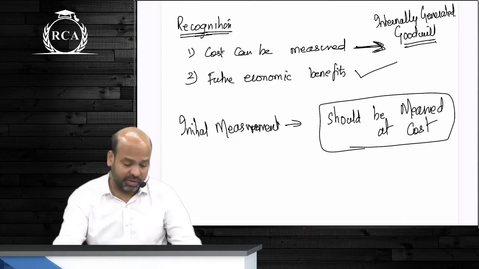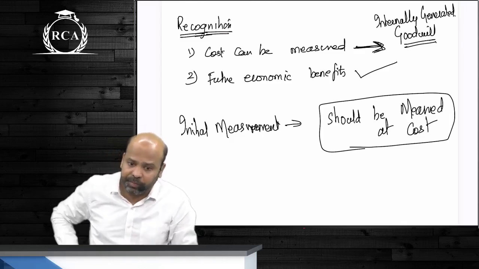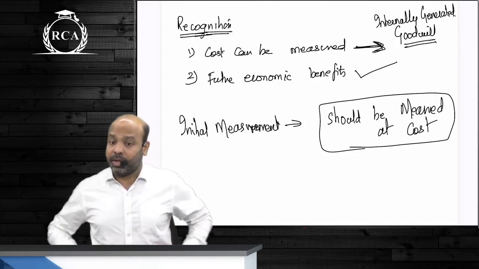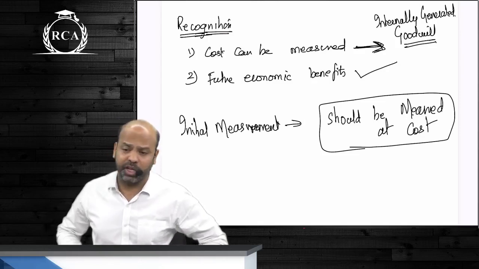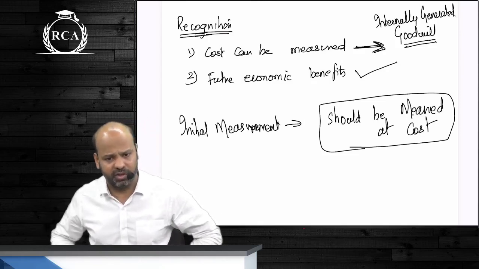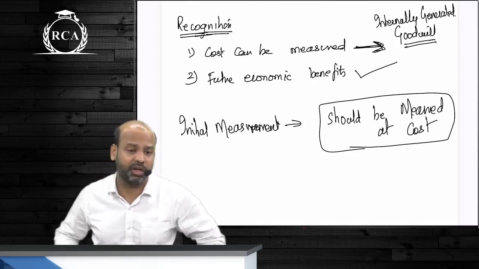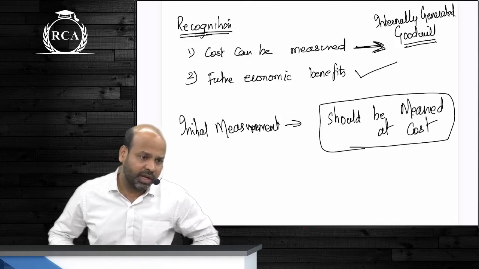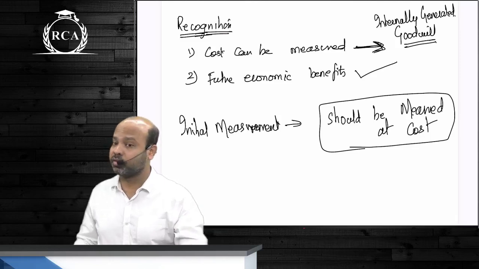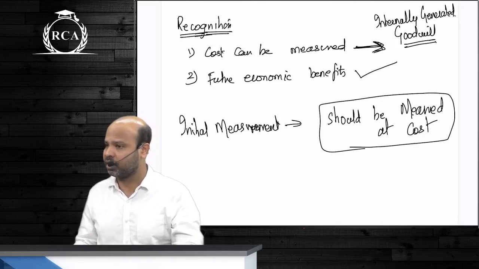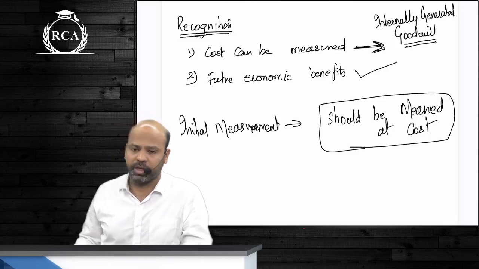So going back to the basic definition, beta, what is the definition of an asset? Present resource. All this is accounting standards related, beta. Even if I say that this is not a part of the syllabus, this is very much a part of the syllabus because we will be covering all of these points again and again in those standards. It is a present resource within the control of the entity which is expected to result in future economic benefits.